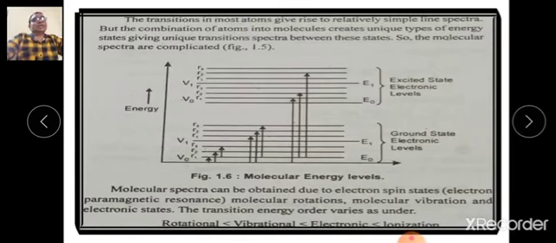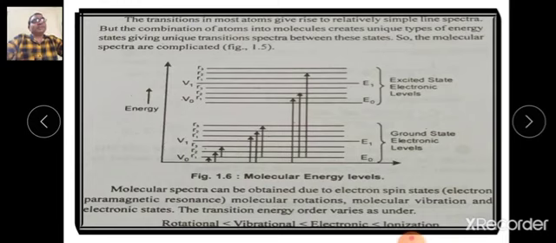Electrons in either atoms or molecules are distributed between several energy levels. Now these levels are called atomic or molecular energy levels. Now the electron, we know, is present in the lowest energy level, also called the ground state level.